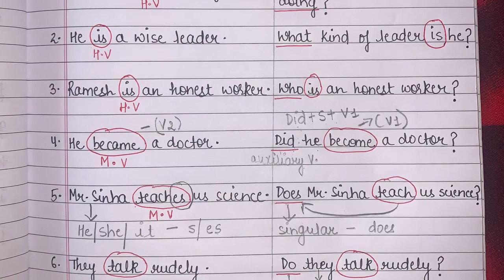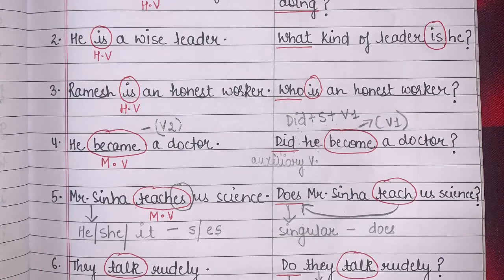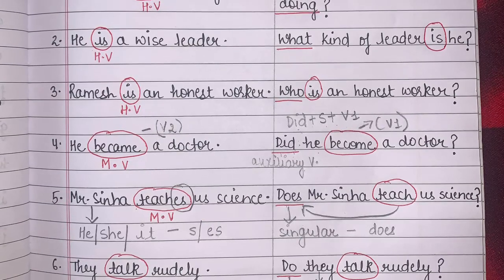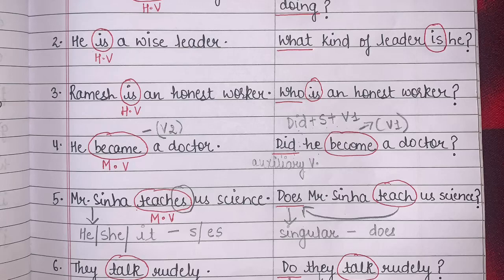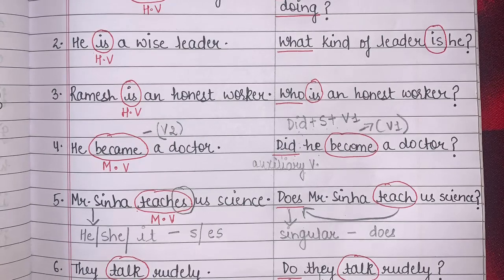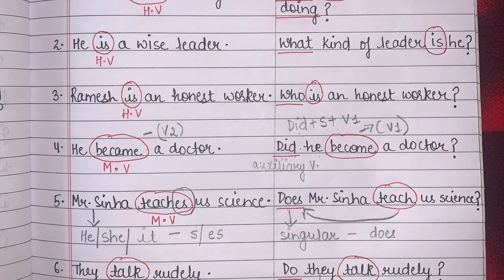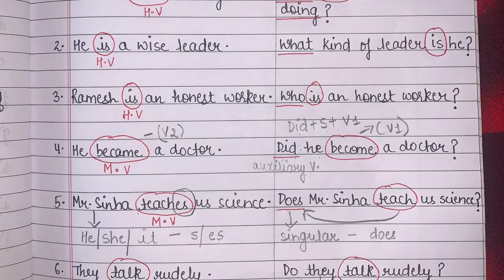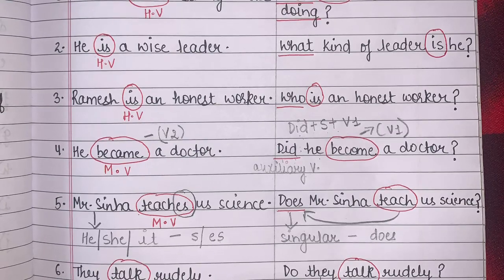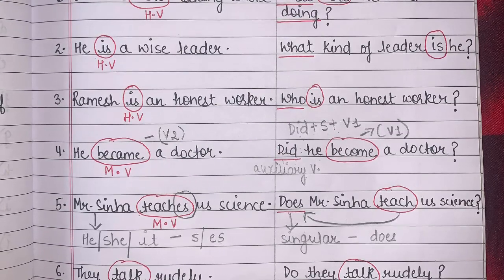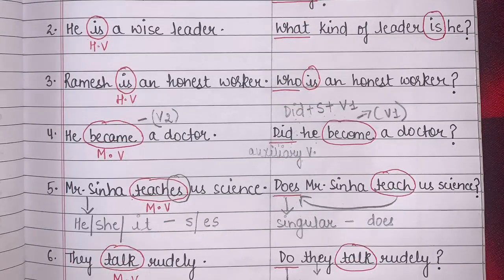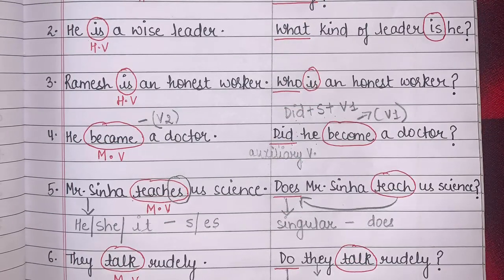"Mr. Sinha teaches us science." Now in order to change this into a question, I have to use another auxiliary verb. So I will use does. "Does Mr. Sinha teach science?"